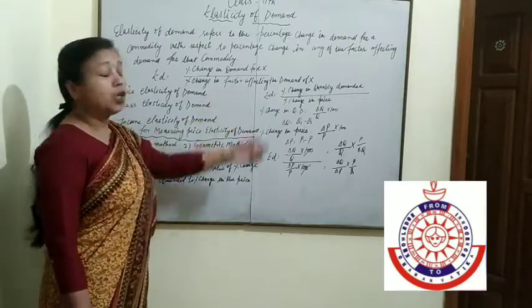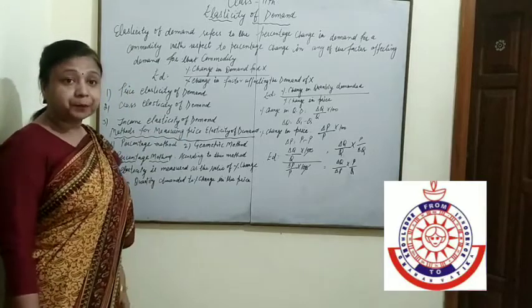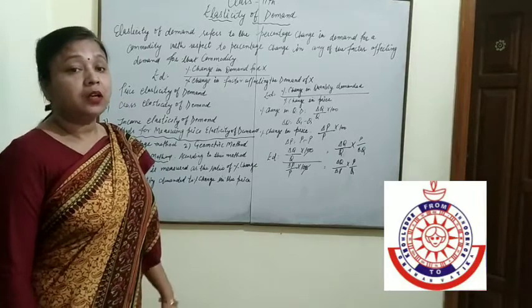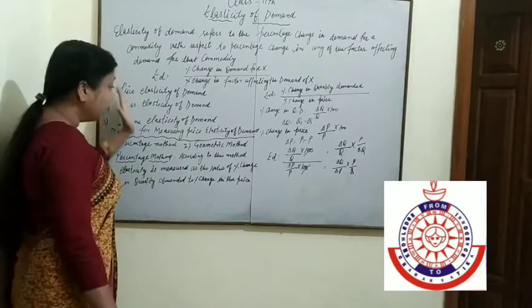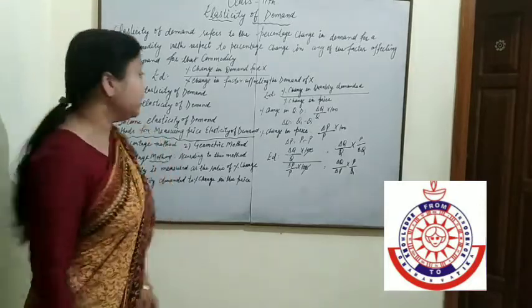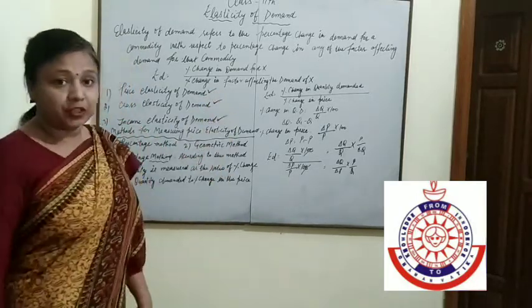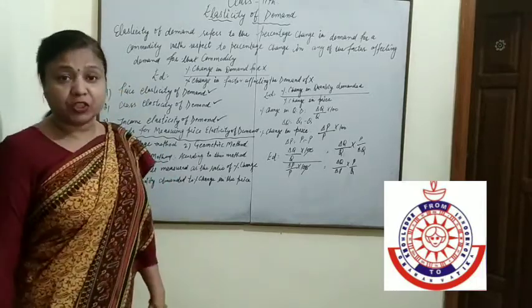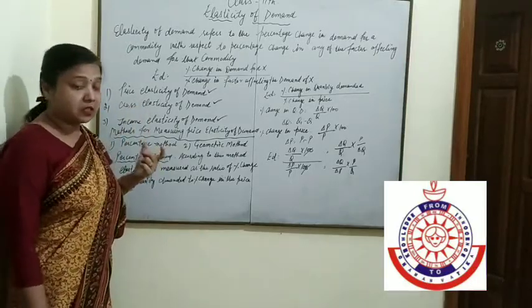Whenever we are talking about the factors affecting demand, there are different factors: price, income, substitute goods, complementary goods, all these factors. So according to these factors, we divide elasticity into three parts. One is price elasticity of demand, second is cross elasticity of demand, and third is income elasticity of demand. In our syllabus, there is only price elasticity of demand. Elasticity means change due to change in price.